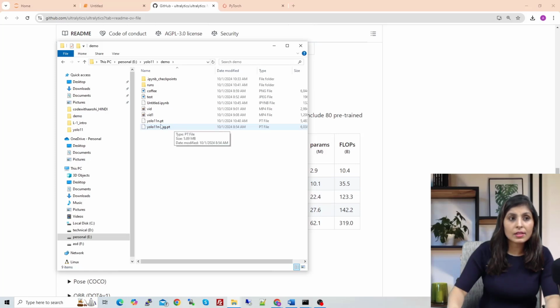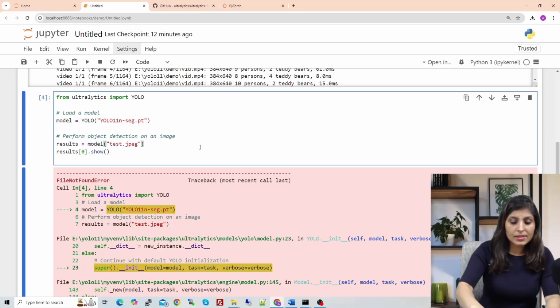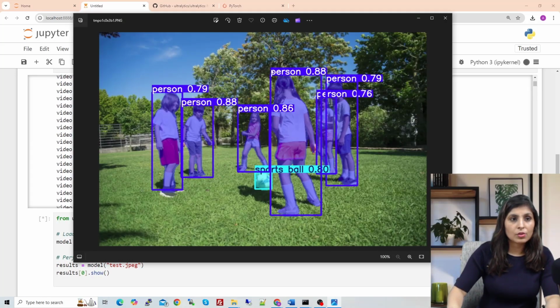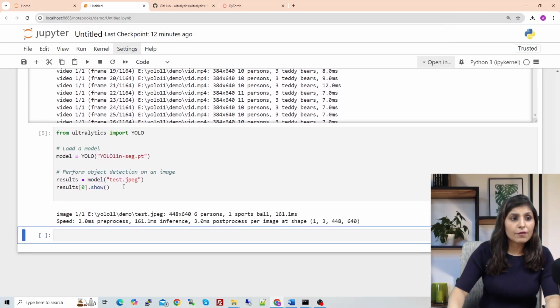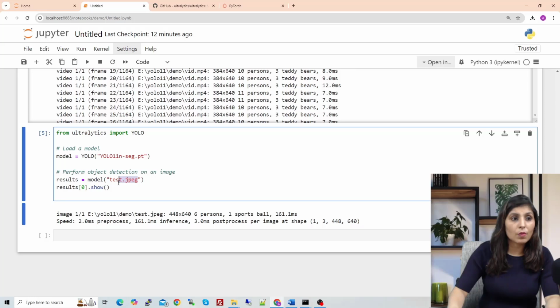Now we have pasted the image segmentation model of YOLO11 in our current working directory, and this is a Jupyter notebook which I'm showing, and this is the model. Now once we place it, let's run it. So here you can see that image segmentation is performed. This is how you can use the image segmentation model. In the same way, if you want to perform image segmentation on a video, just provide the path of a video over here. And if you want to perform real-time image segmentation on a camera source, you can provide the source 0 or whatever your camera URL is.